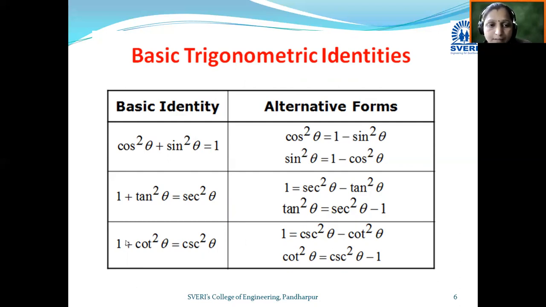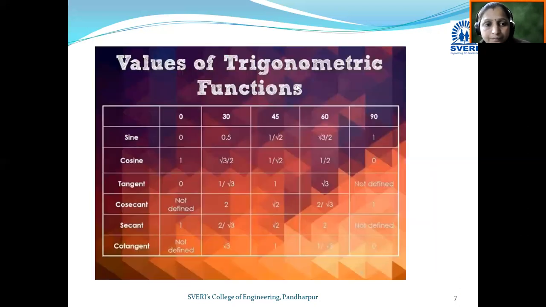Okay, let's see the third identity. 1 plus cot square theta is equal to cosec square theta. Then by using this formula, we can derive two formulas. 1 is equal to cosec square theta minus cot square theta, and cot square theta can be written as cosec square theta minus 1. Okay, so these are the alternative forms by using this basic identity. So you can remember this formula also, and by using this formula you can derive the other formula. Okay, so these are the main basic trigonometric identities.